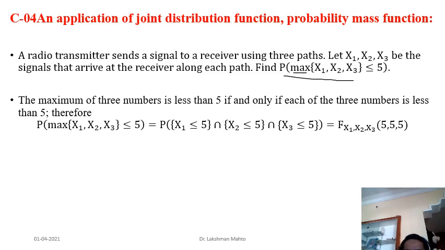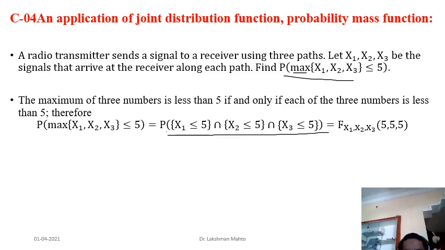I had already mentioned that there is an equivalent kind of relation between intersection and AND. That's why I call intersection AND. So if you remove the intersection and put AND, it takes the form of a joint distribution.